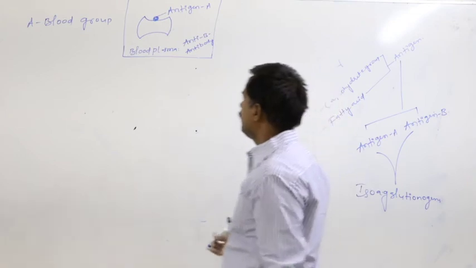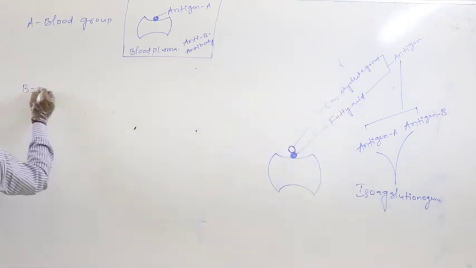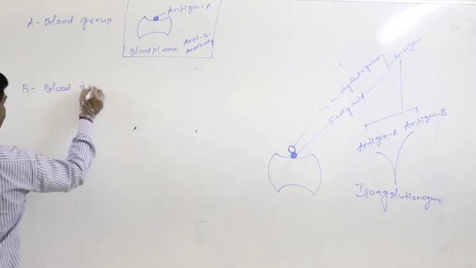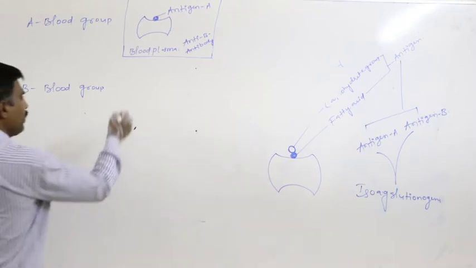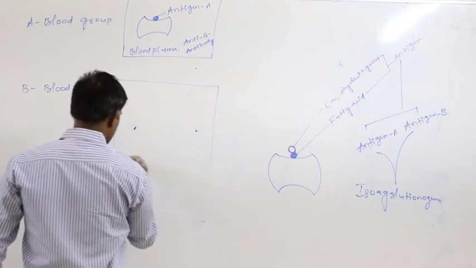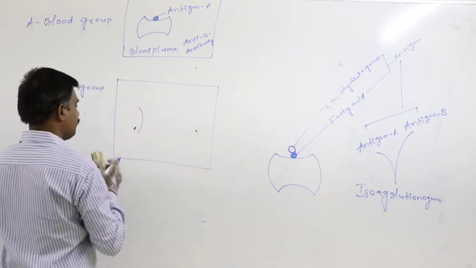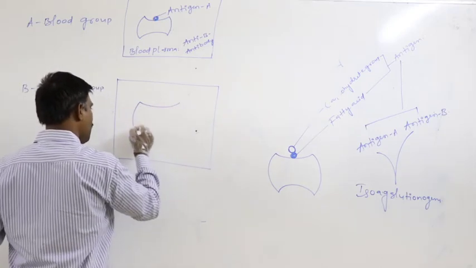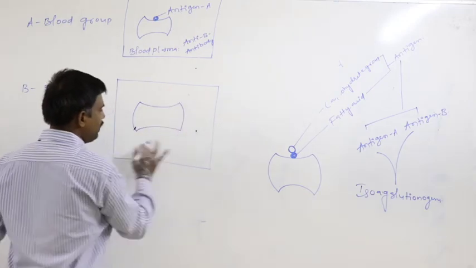Next, in the B blood grouped person, in B blood group, on the surface of the RBC, just assume this is the RBC, this is the RBC membrane, and the center is the blood plasma.